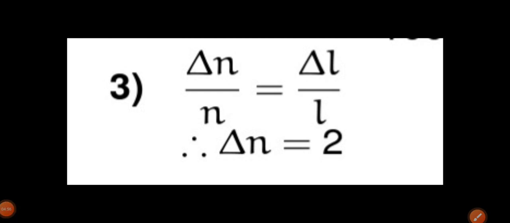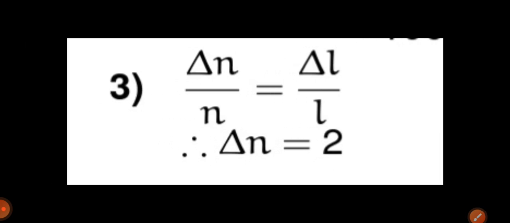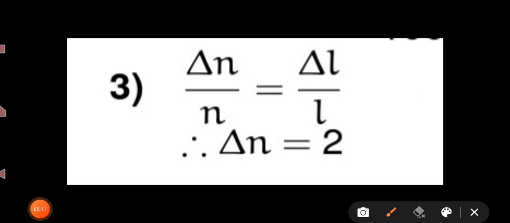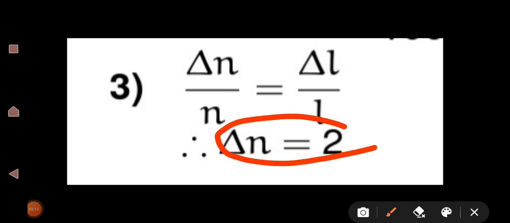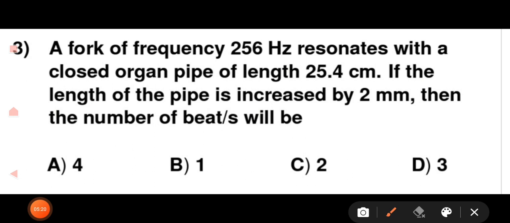Delta n upon n is equal to delta L upon L, meaning the ratio of the length is 2, as that of the frequency. So here we get the answer as delta n is equal to 2. So friends, the number of beats heard per second will be option number C, that is 2. Here the increase in the length is directly proportional to the number of beats. Based on that we have got the answer.